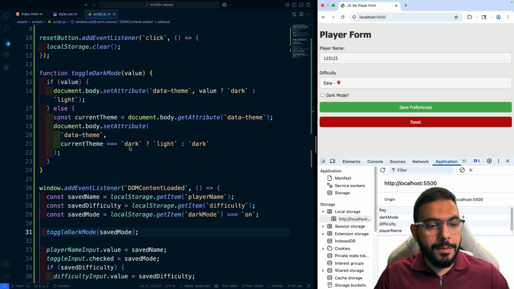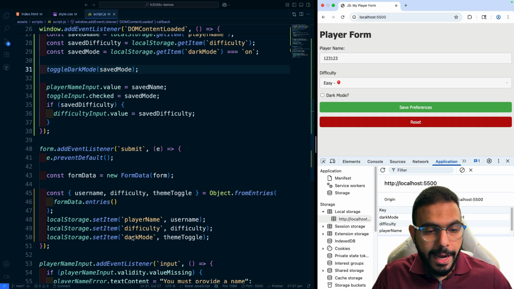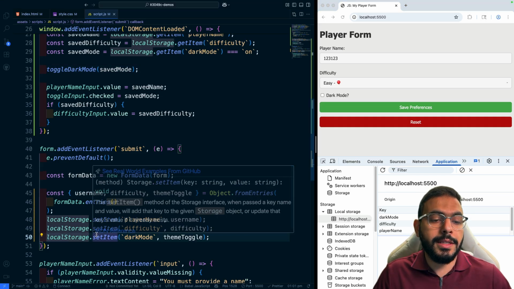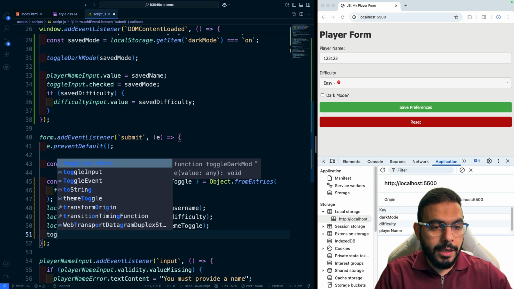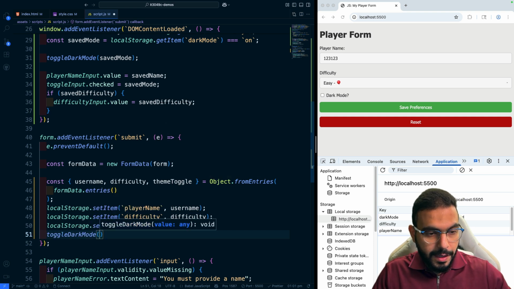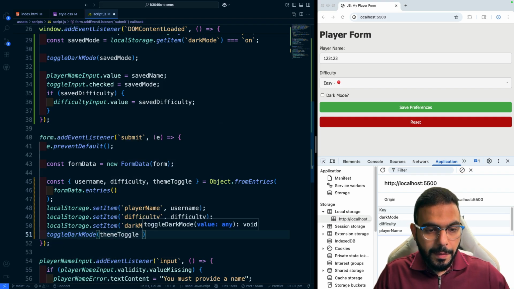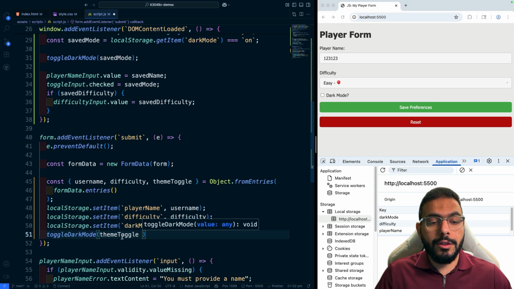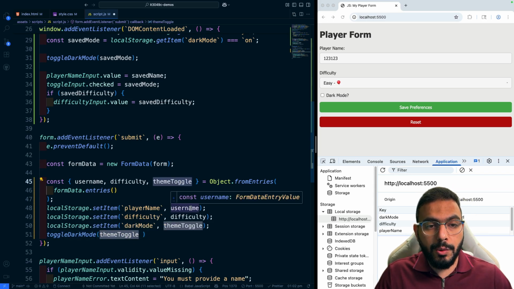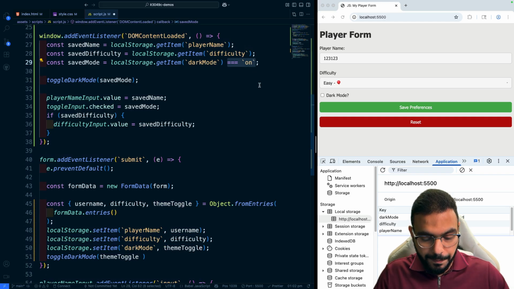All right, so let's actually make one more adjustment to our form submission so that when we capture the dark mode, not only do we just want to set it in the local storage, but we also want to pass it into the toggle dark mode function. So here we can pass in the theme toggle, but again, because this function is expecting a Boolean value, we need to make sure that we adjust that into a Boolean value, which is the same thing that we've done over here.